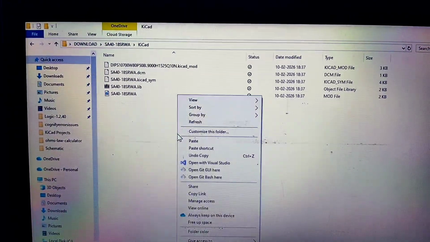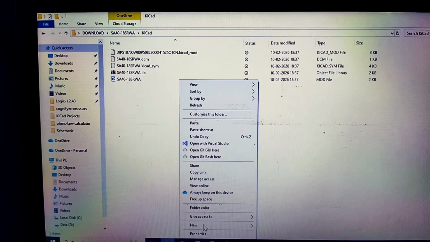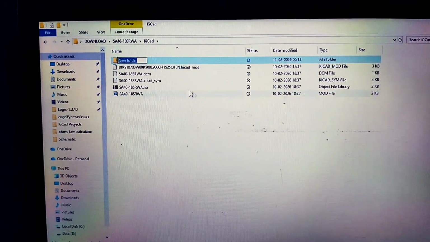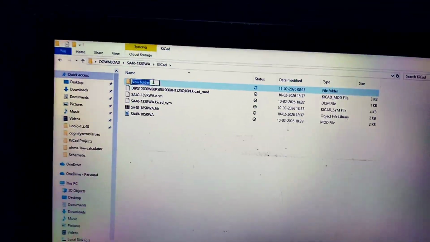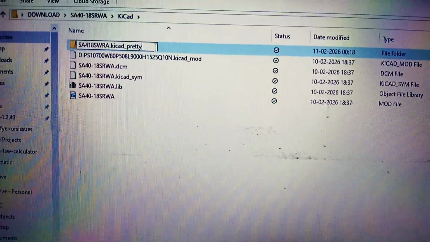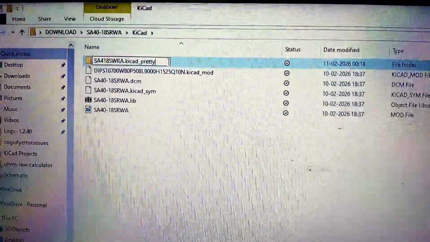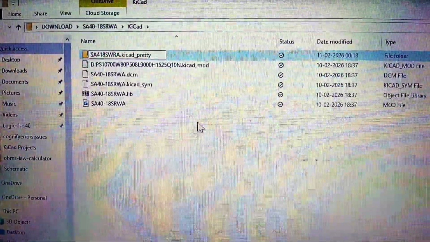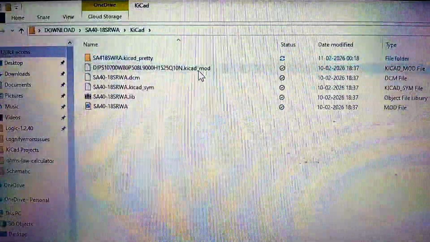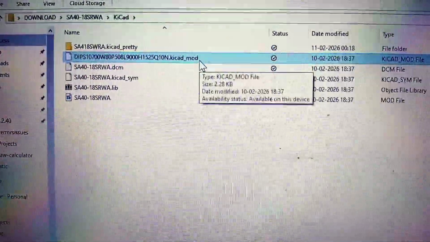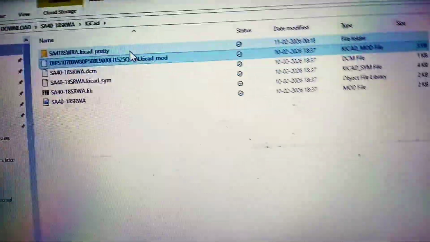Right click, click on new, create folder and give the name .kicad_pretty, and this mod file, cut from here and paste it in that folder.